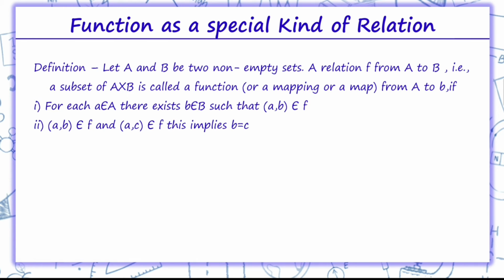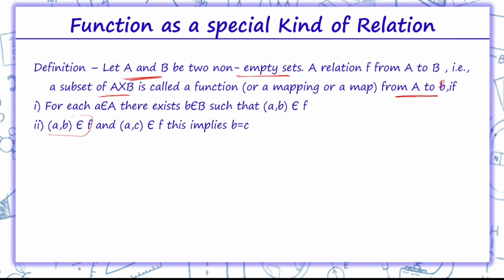Let's suppose A and B are two non-empty sets. A relation from A to B, that is a subset of A cross B, as we have studied in relation, is called a function from A to B if, first, for each a belonging to set A there exists b belonging to set B such that (a, b) belongs to the function.